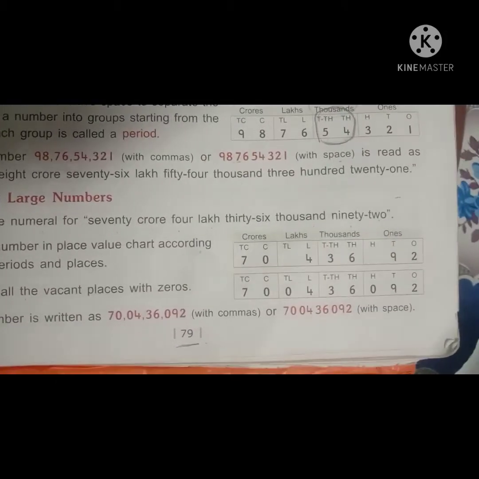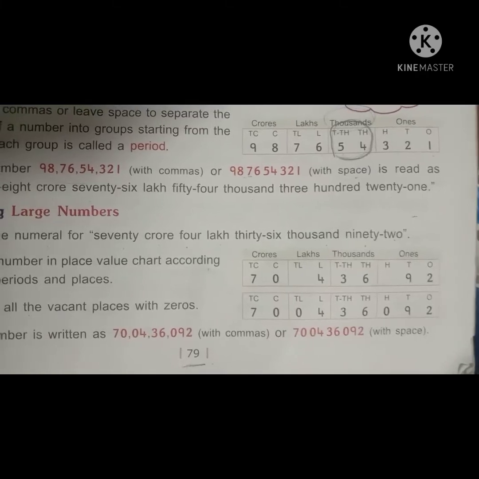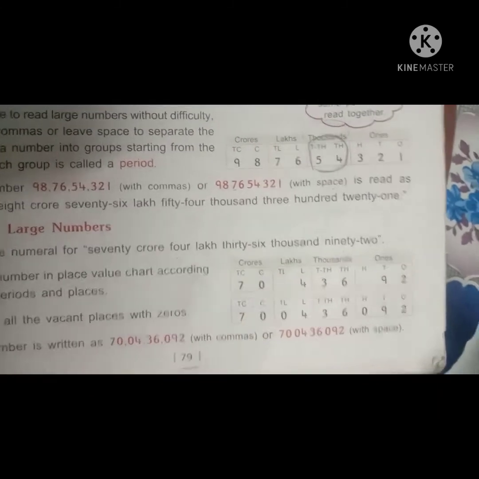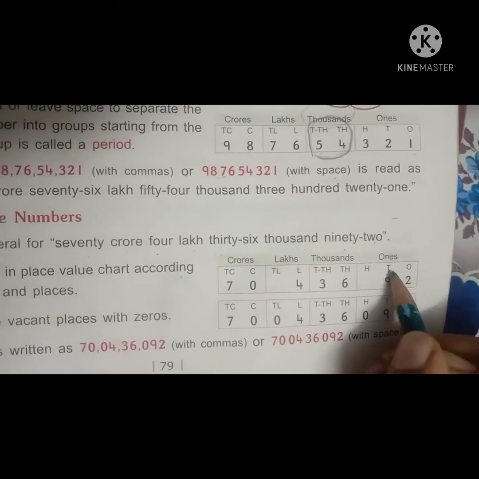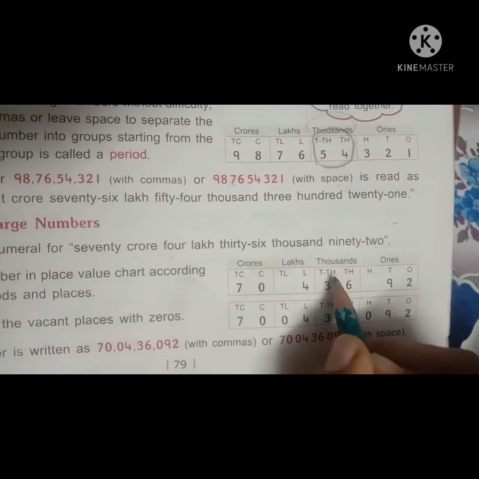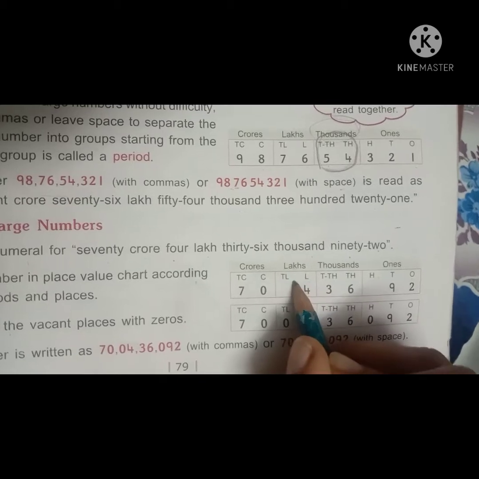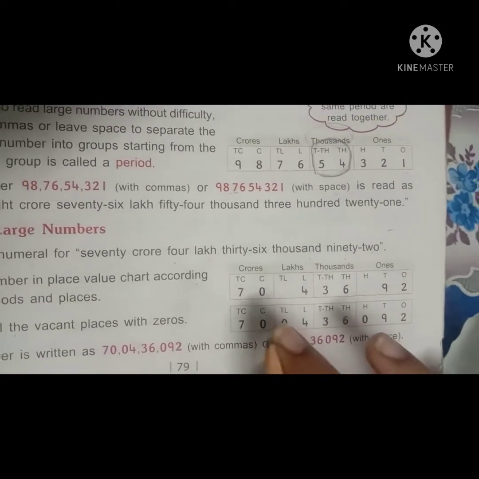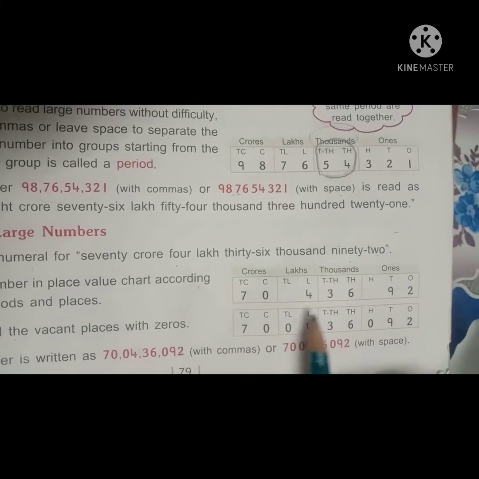First we have to write all the periods for easy identification. And again we have to write the short forms. Here we have to write ones, tens, hundreds, thousands, 10,000s, lakhs, 10 lakhs, crores, 10 crores. According to the numbers, we have to write all the numbers.